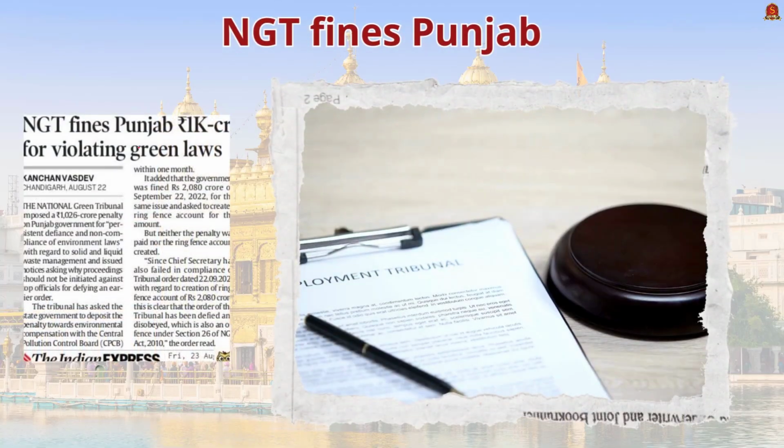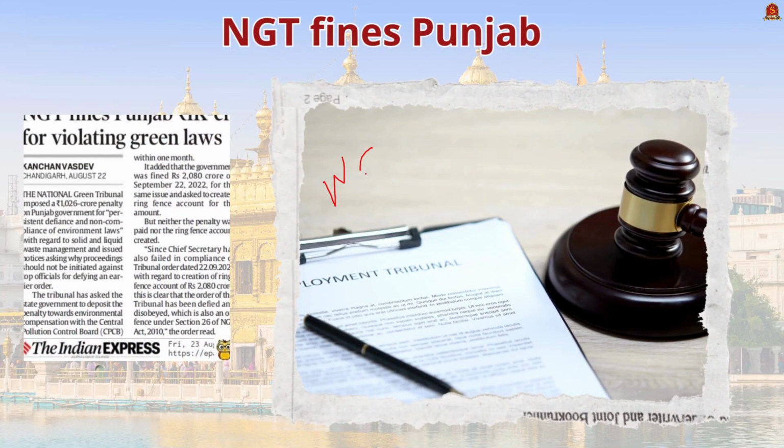Now look at the first article. It is about National Green Tribunal. The National Green Tribunal has imposed a penalty of 1026 crore on Punjab government for violating environmental laws. So the penalty has to be compensated with Central Pollution Control Board. So this is a fine imposed by NGT on Punjab government. So this is the news. So in this context, we are going to discuss about National Green Tribunal for our prelims exam.